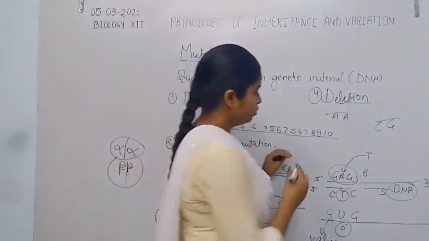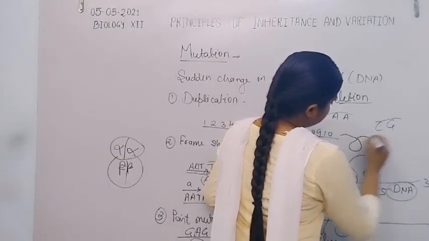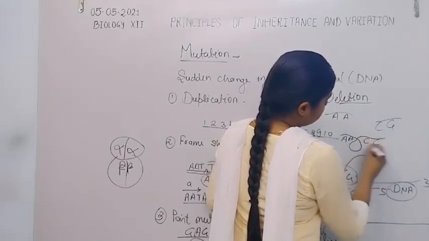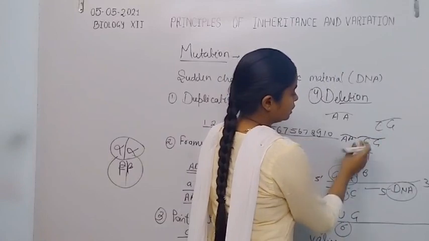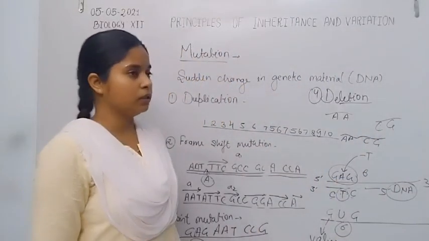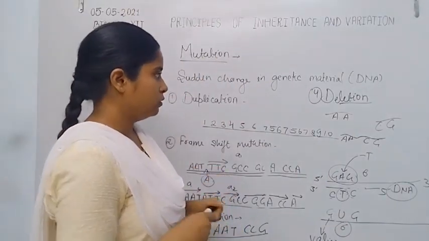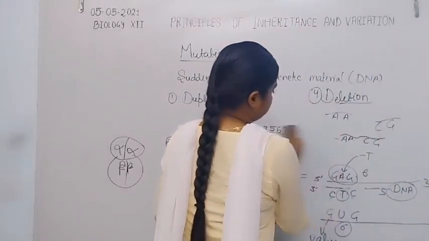Now, here is A, C and G. The small portion is deleted and degenerated, and the two portions become ligated by the enzyme DNA ligase. Now, fifth is addition.